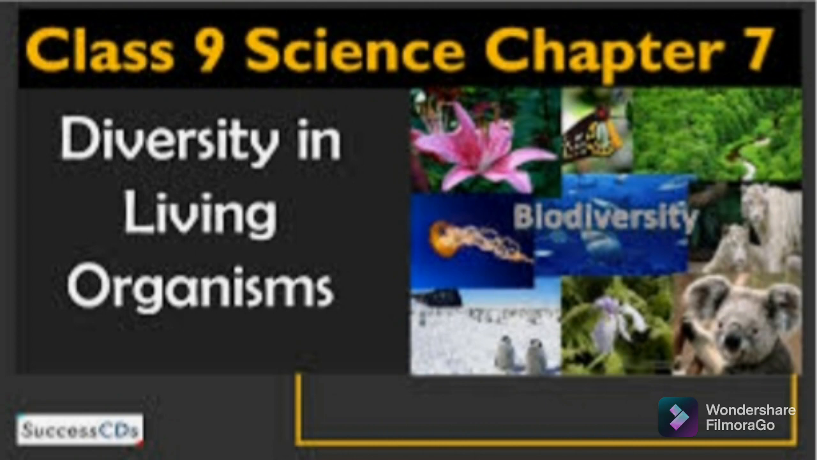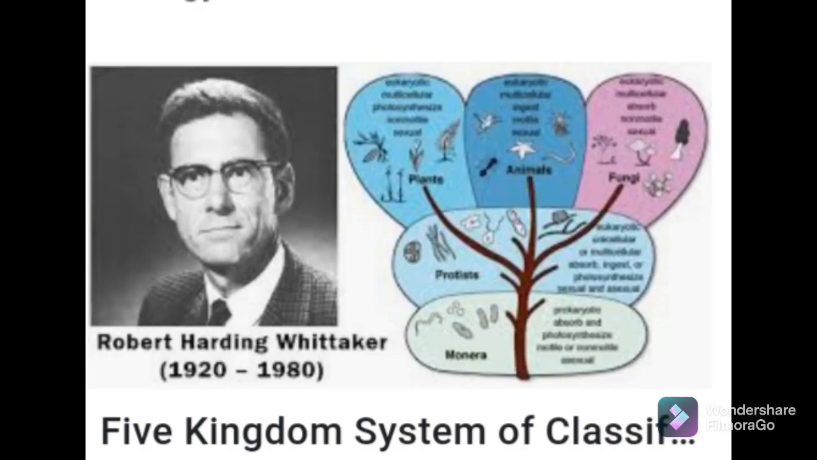In my previous video lecture we studied Whittaker's five kingdom system, that is, how all organisms are classified into five kingdoms. So students, tell me which are the five kingdoms as per Whittaker's five kingdom system? Yes, kingdom Monera, then kingdom Protista, then the third kingdom is fungi, then plantae and animalia. We have also studied the different characteristics of each kingdom and their examples.